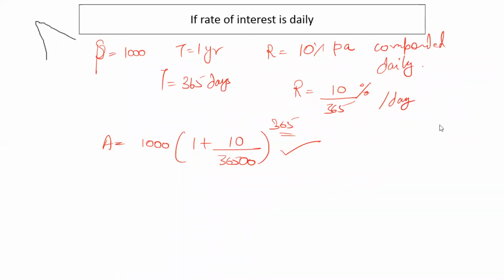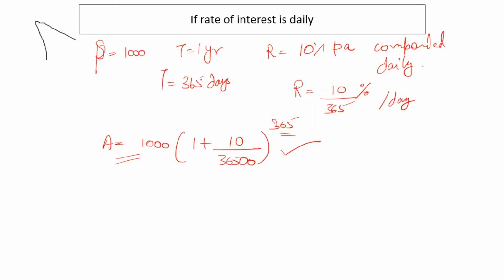Okay. So there can also be a case when interest is per annum and it is compounded annually, but my time period is not in integers. It's not an integral value. Before that, one more thing, if this question is for simple interest, let's say, because all the formulas that I have used are of compound interest.